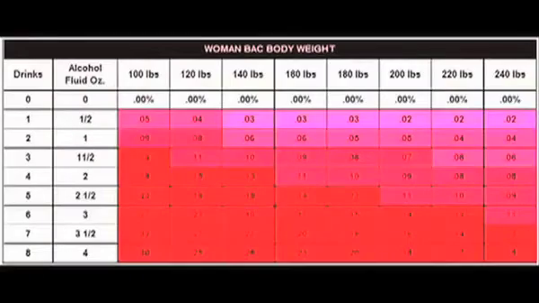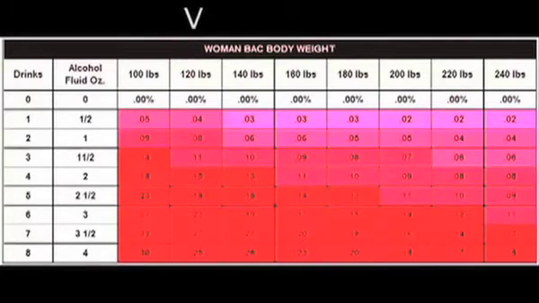Now, how drunk somebody will become is measured by what is called a BAC, a blood alcohol concentration. That is the percent of alcohol in your bloodstream according to your body weight. You will see what a BAC chart looks like. You have male, you have female. Women will absorb alcohol faster than men do, so gender does affect the absorption rate.